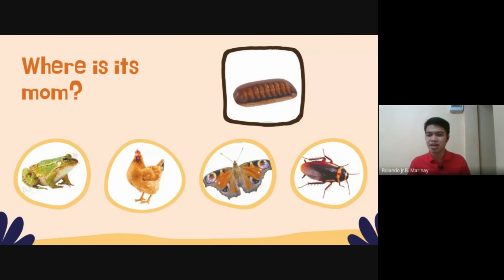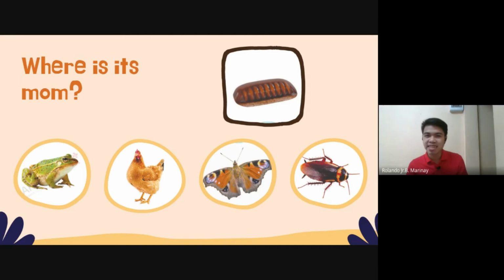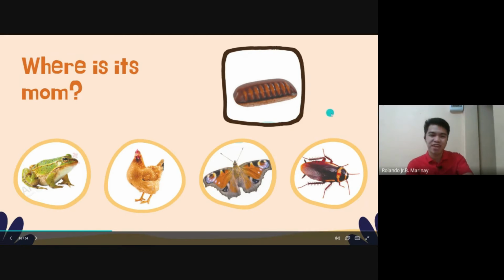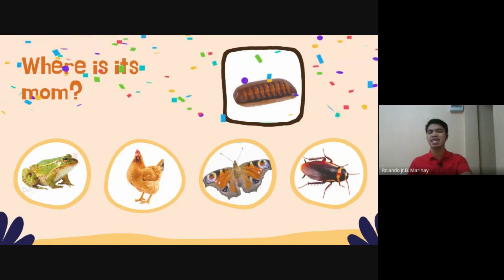Okay. Next. Who is the mother of this egg? Ice is raising her hand. D. Letter D. Very good. It is the cockroach. This is the egg of the cockroach. Okay, it is letter D. Very good. You got the confetti.